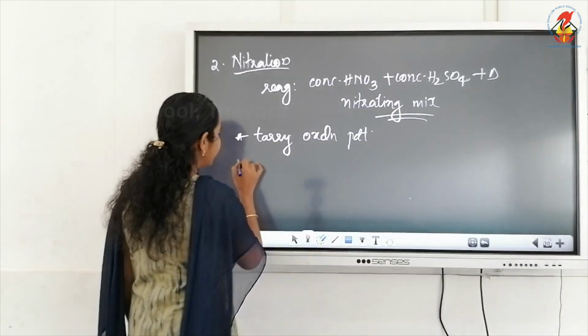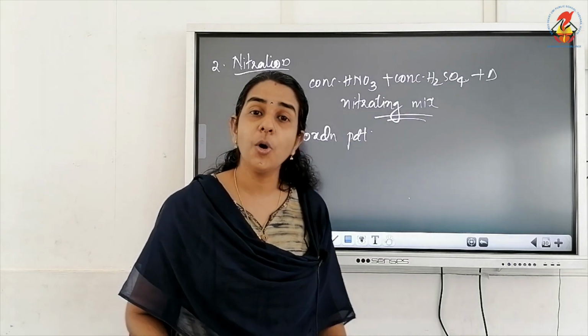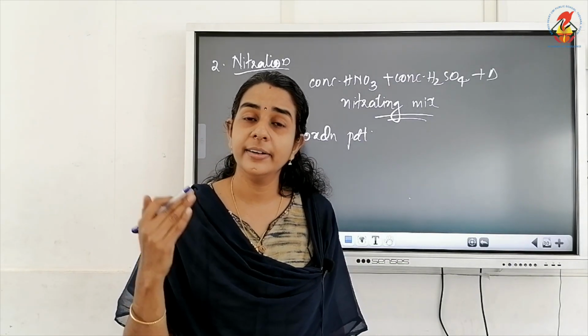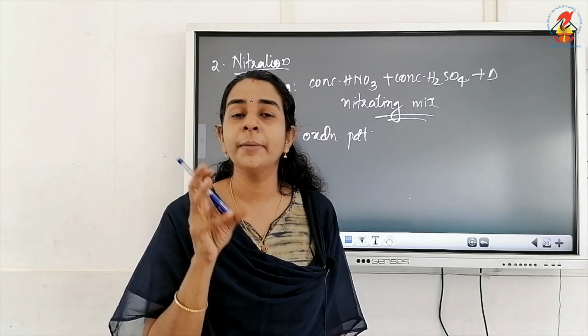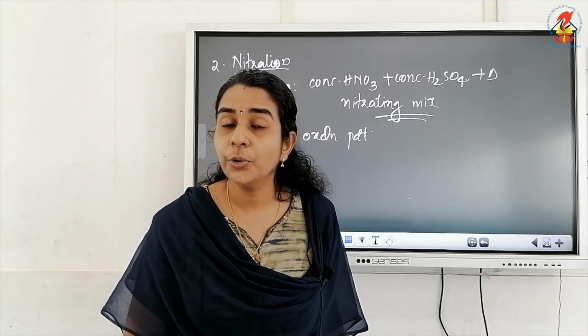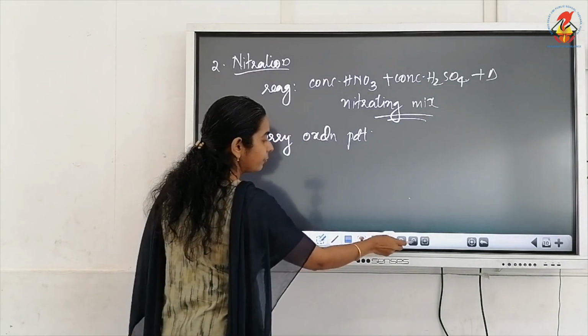Now, the second problem is that along with the ortho and para nitro derivatives, we get a significant amount of meta nitro derivative also. That we can understand from the equation.